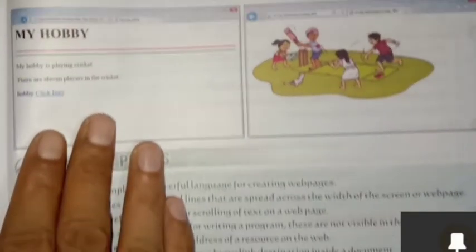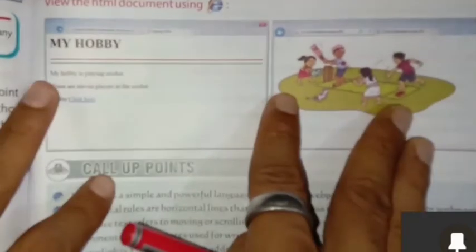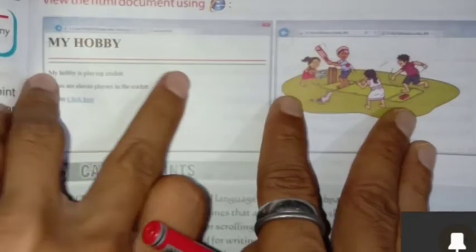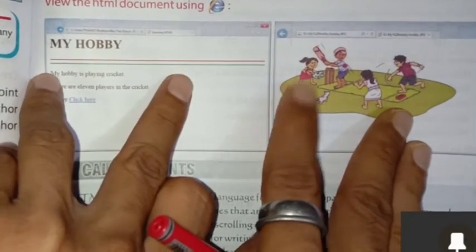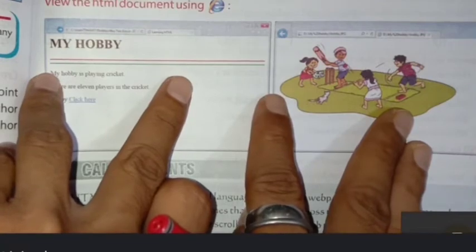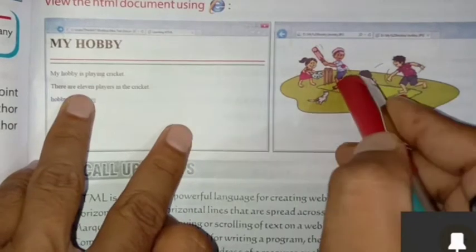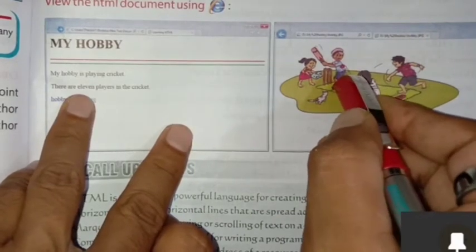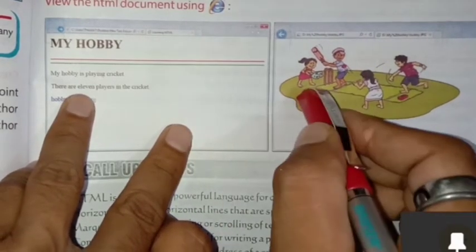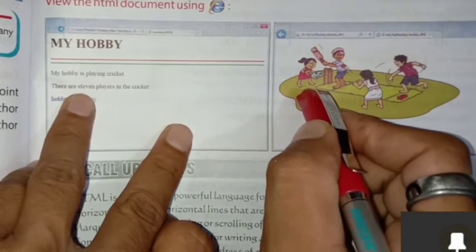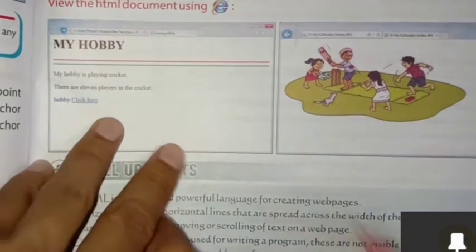And display it just like this. You can draw some images and display this program just like a computer image on a chart. On the same chart, you write the program and make both images. You can display this because this is the output which we will get on the web browser. So you can do this on chart also.